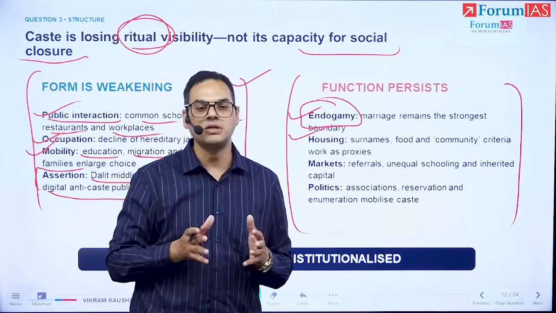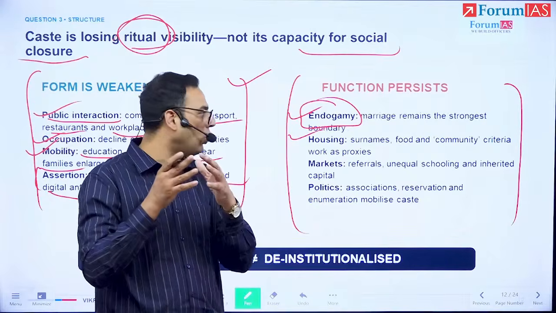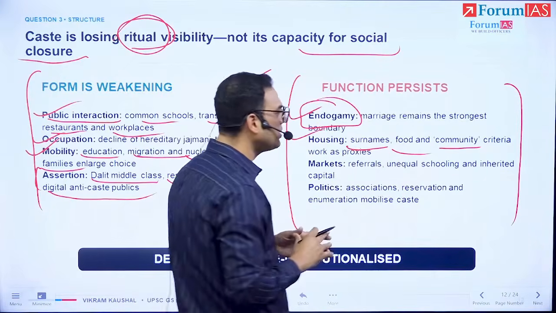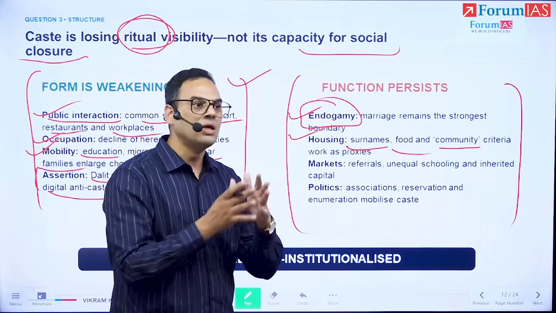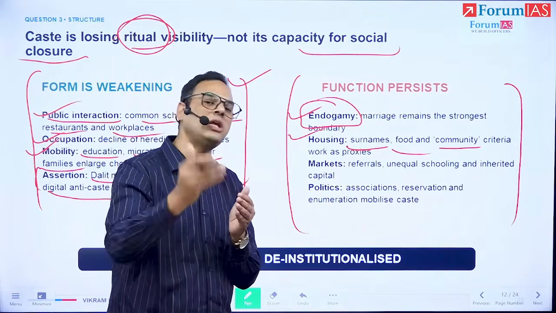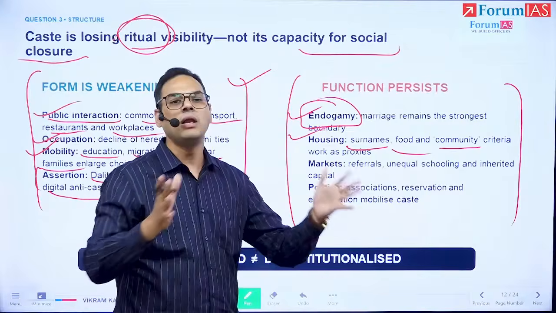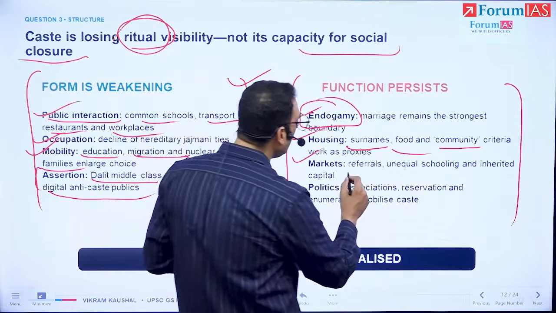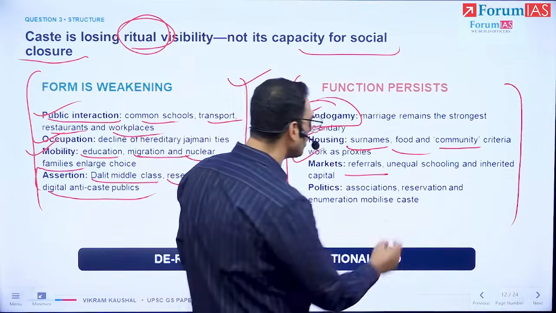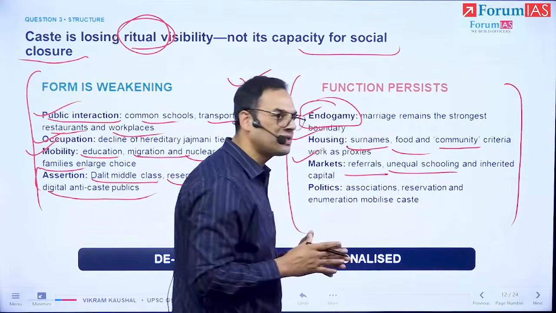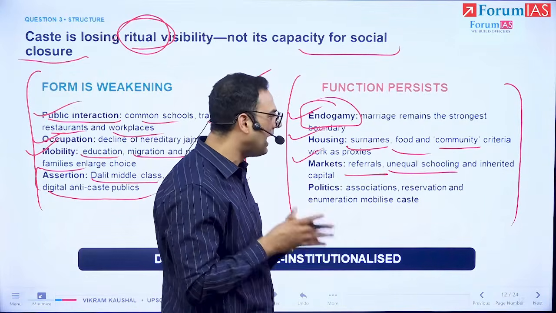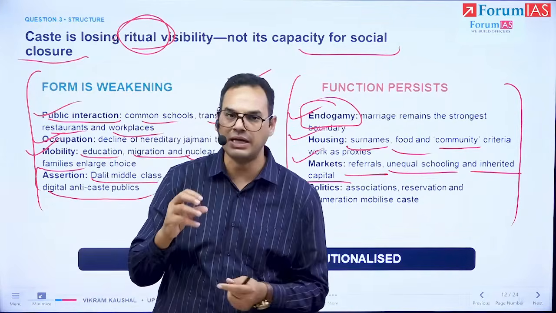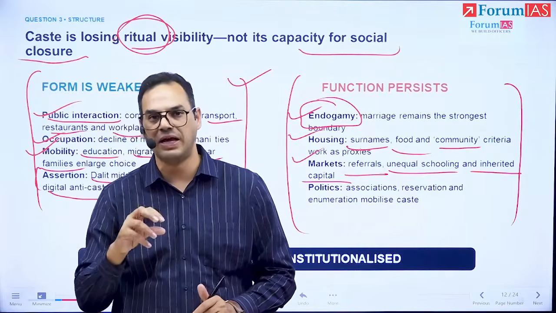Housing areas are still concentrated based on caste, and while they may not use the word caste, they use the word community and surnames and ask about food choices to maintain similar kinds of differences in a proxy way, especially with Dalit exclusion, which is much more prominent, while other castes do end up mingling. With regards to the markets, there are still referrals through which you get your jobs and opportunities. Schooling access is still riddled with multiple access issues, and inherited capital. Here, inherited capital means not just money, but your social and cultural capital, your ways of life.